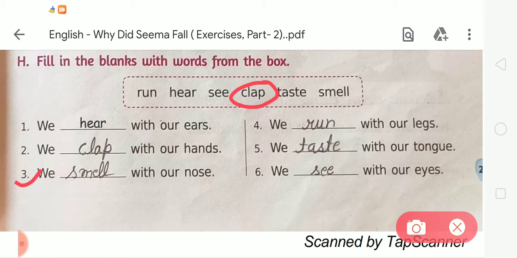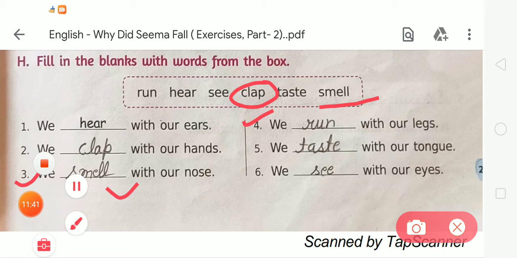Third is we dash with our nose. So what will we do with our nose? So we can smell with our nose. So the spelling of smell is SMELL, smell. Okay student, fourth is we dash with our legs. So what will we do with our legs? With the help of our legs we can run. So student, here we have to write on the blanks run, RUN, run.